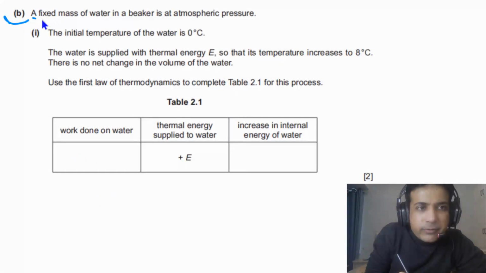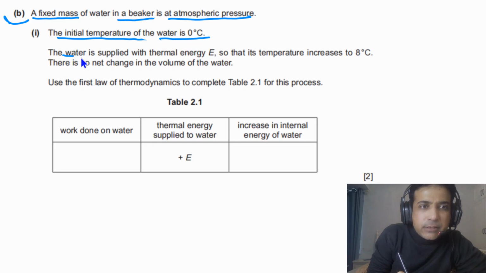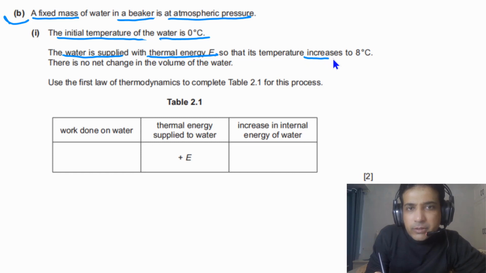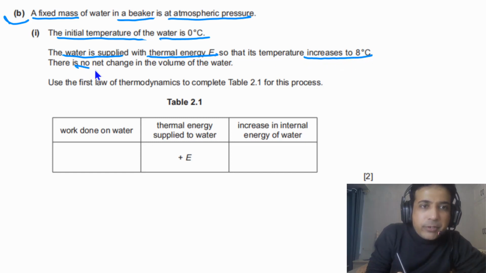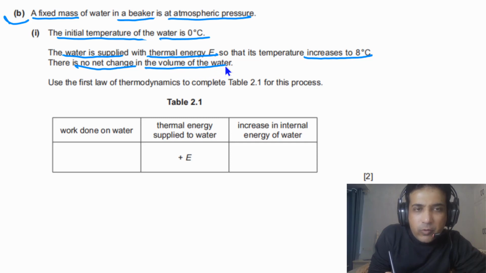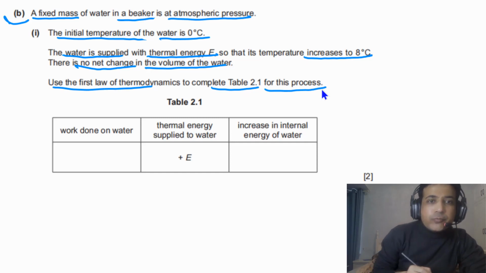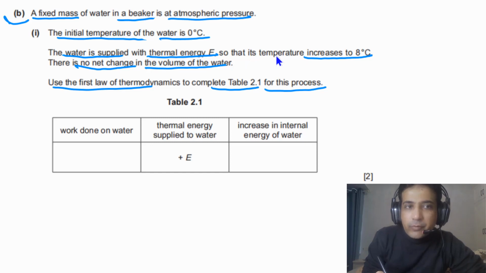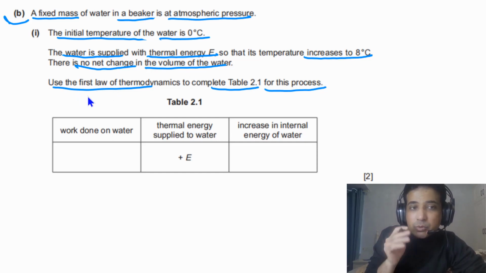For part B, it is given to us that a fixed mass of water in a beaker is at atmospheric pressure. The initial temperature of the water is 0 degrees Celsius. The water is supplied with thermal energy capital E so that its temperature increases to 8 degrees Celsius. There is no net change in the volume of the water. Use the first law of thermodynamics to complete table 2.1 for this process. First thing we need to understand is there is no net change in the volume of the water. As there is no net change in volume, this simply means that work done will be equal to 0. And the question is asking us to use the first law of thermodynamics.